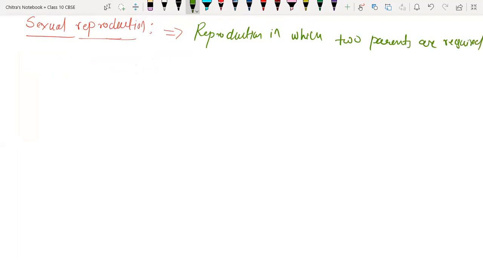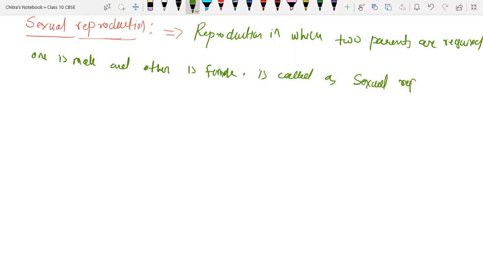One is male and the other is female. It is called sexual reproduction.